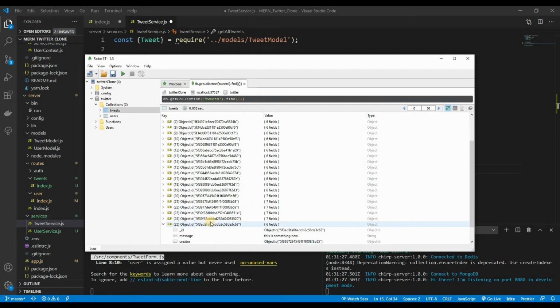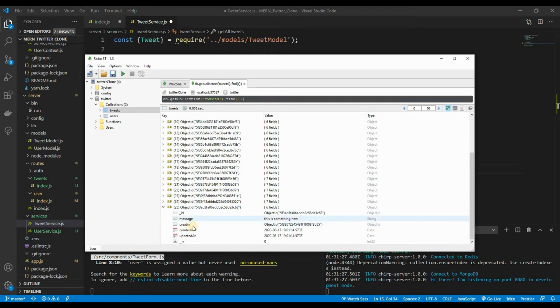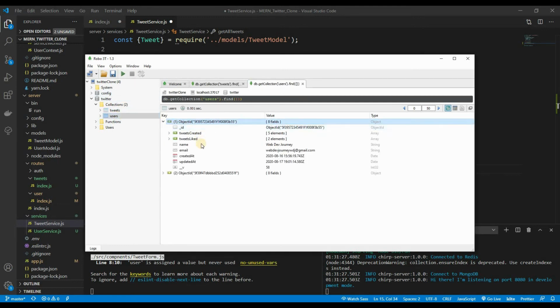We have this creator property, and remember, this creator property is for the user that created it, and we only have the object ID of that user. So we want to populate this field so that once we go to users, it'll give us all of this stuff.